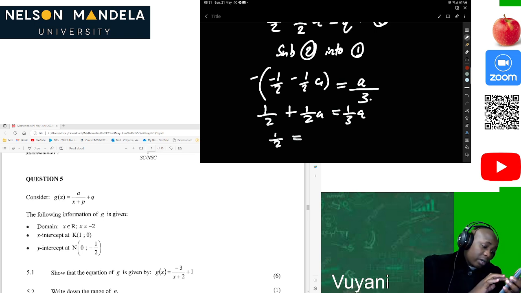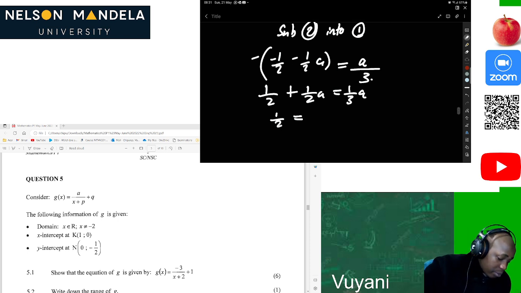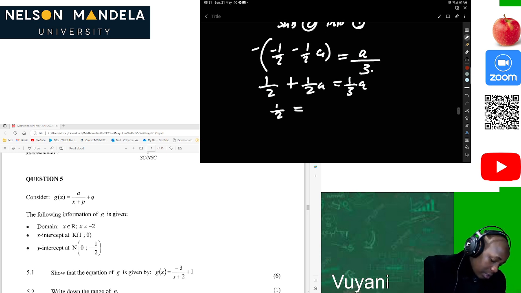So this will be -1/6 a. Then we divide both sides, then our a is -3.